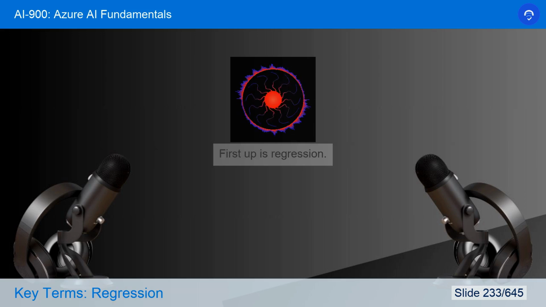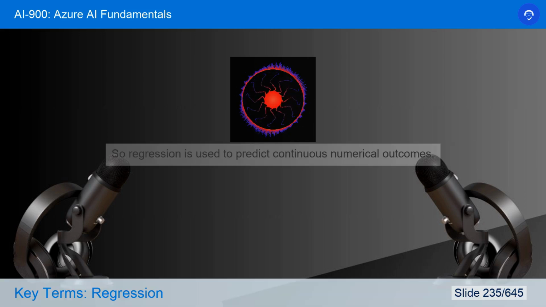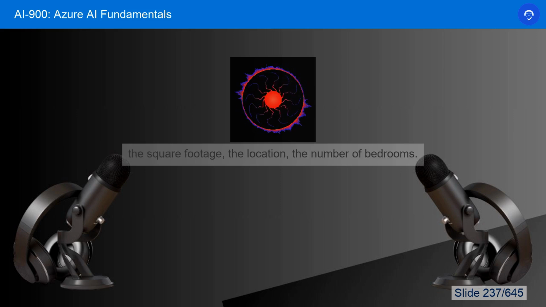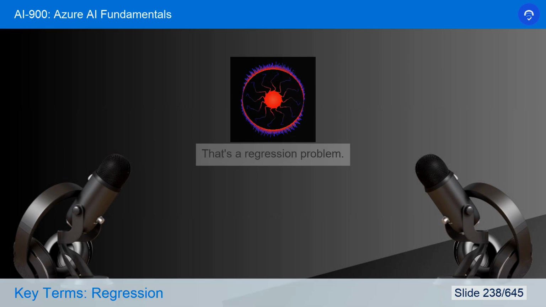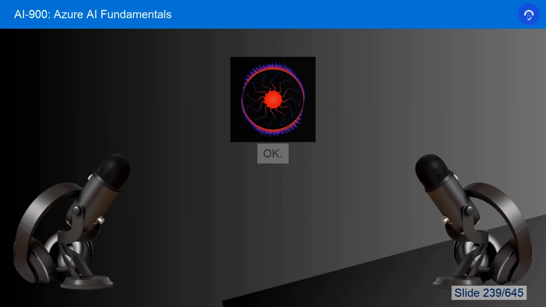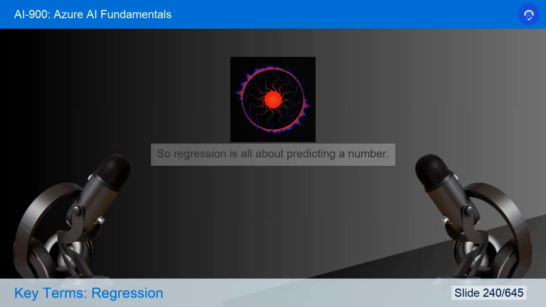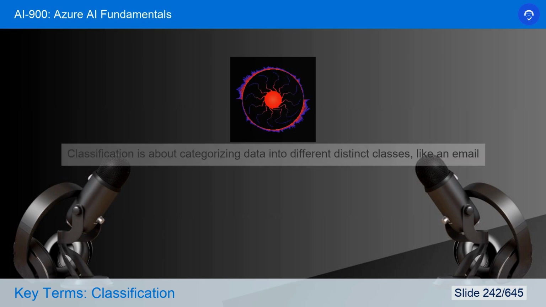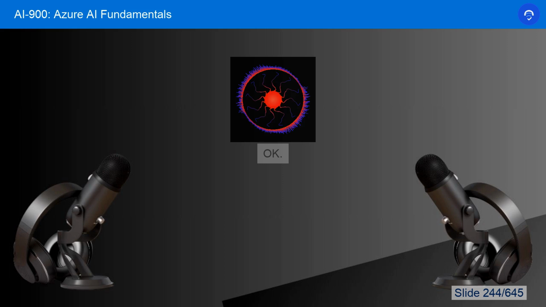Now, let's explore some of the common machine learning techniques. First up is regression. Okay, so regression is used to predict continuous numerical outcomes. Let's say you're trying to predict the price of a house, based on factors like the square footage, the location, the number of bedrooms. That's a regression problem. Okay, so regression is all about predicting a number.